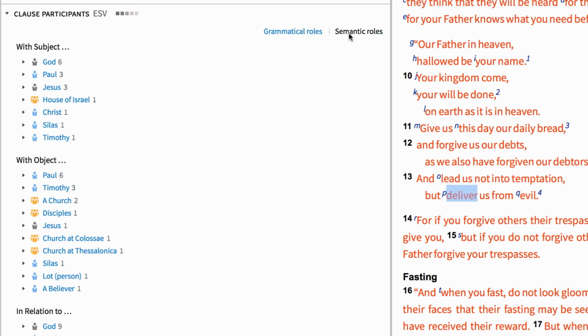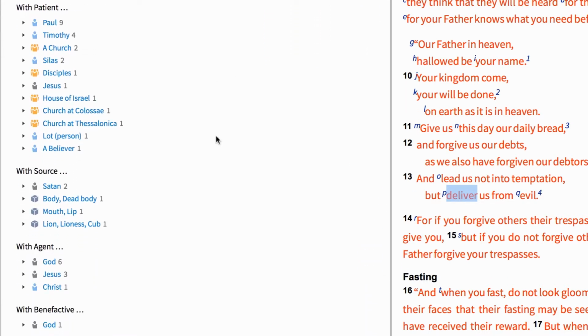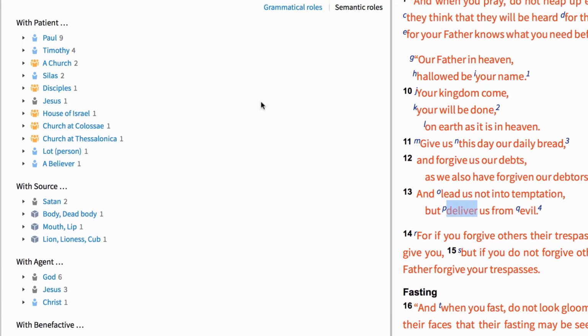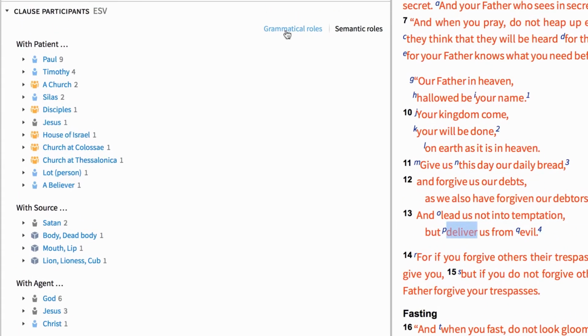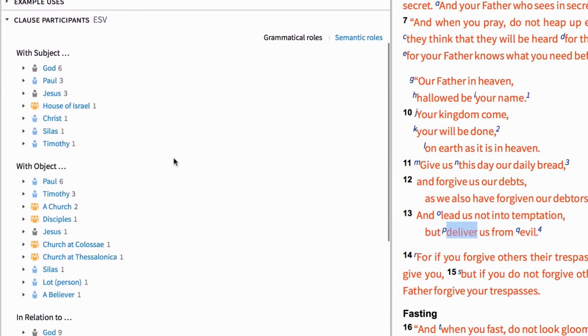This section also shows me the relationship between characters and verbs on a deeper level, called semantic roles. For more information on this function of the tool, check out my video on semantic roles and case frames. For now, I'm going to choose the grammatical roles view and analyze my results.